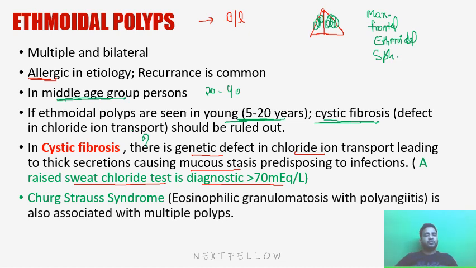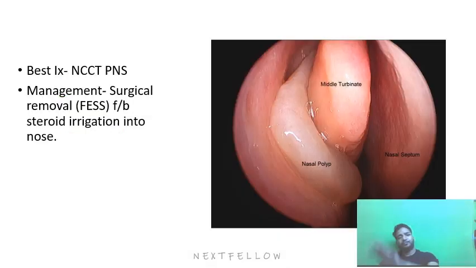Then another condition for ethmoidal polyps is Churg-Strauss syndrome, which is also known as eosinophilic granulomatosis with polyangiitis, where multiple blood vessels also get inflamed along with the granulomatous pathology and increased eosinophil count. So that is also associated with multiple polyps.